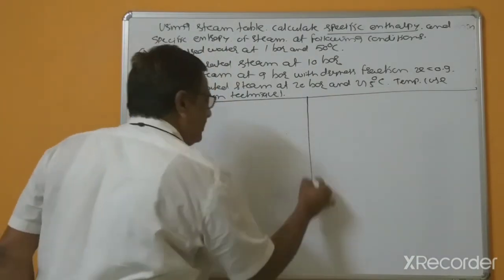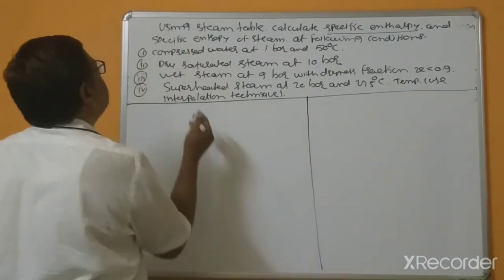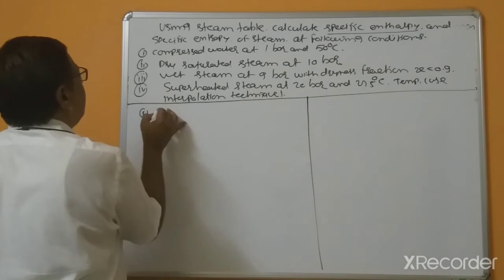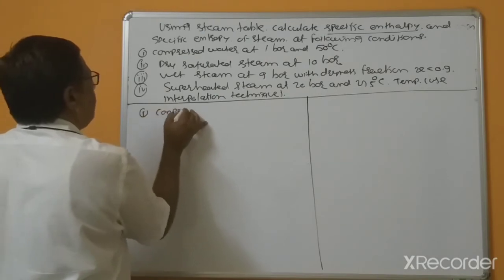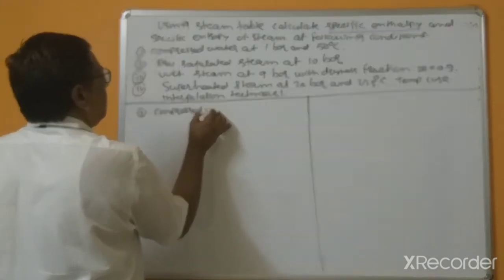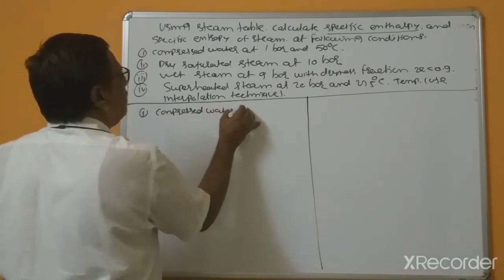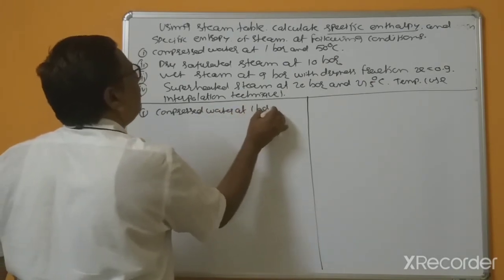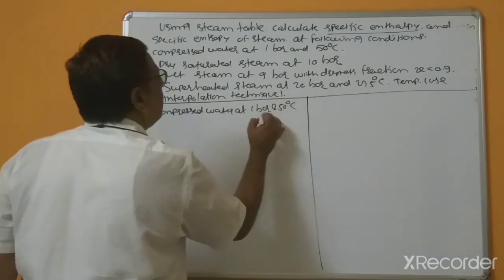Now I split our board in two parts. For the first part, compressed water at 1 bar and 50 degree centigrade.